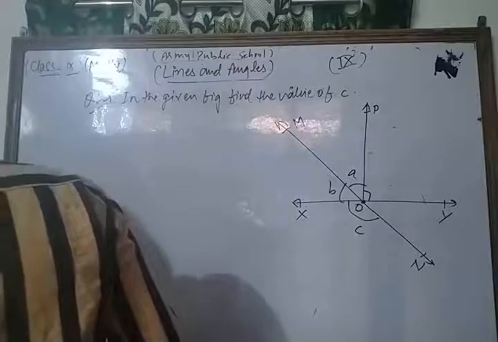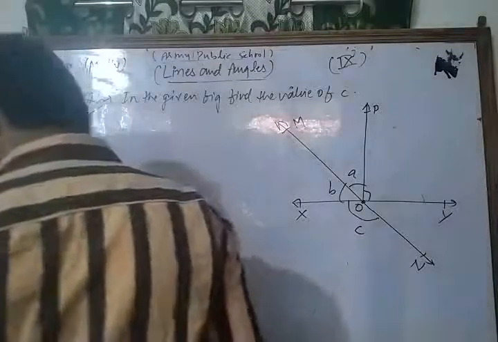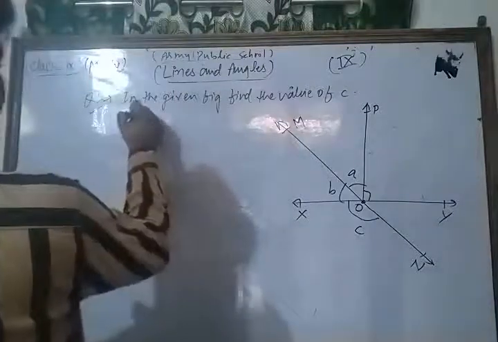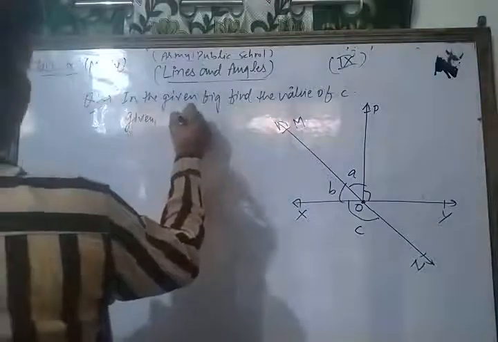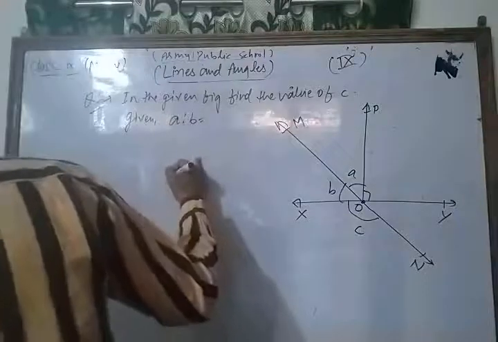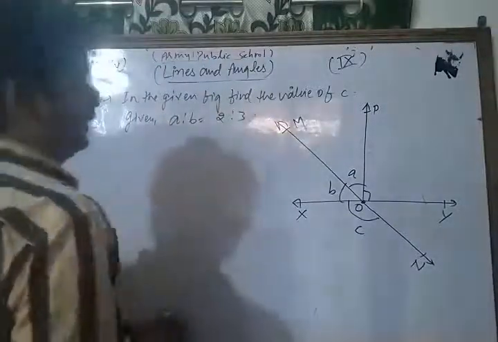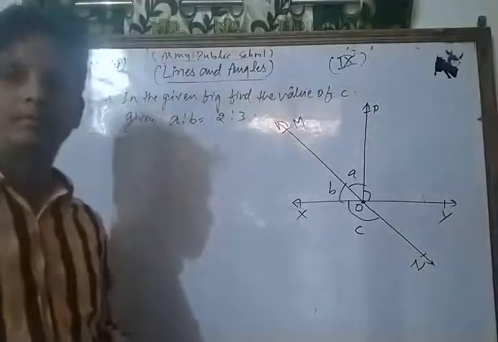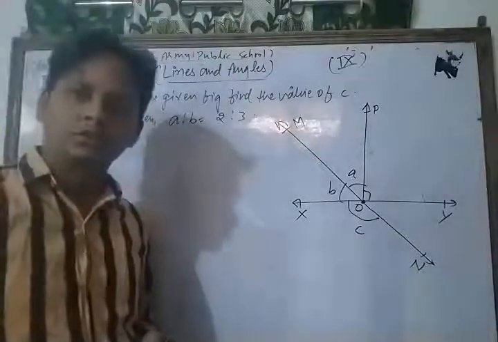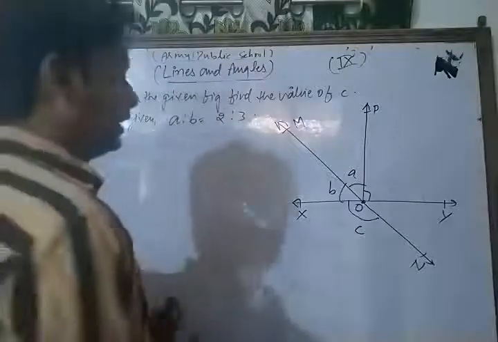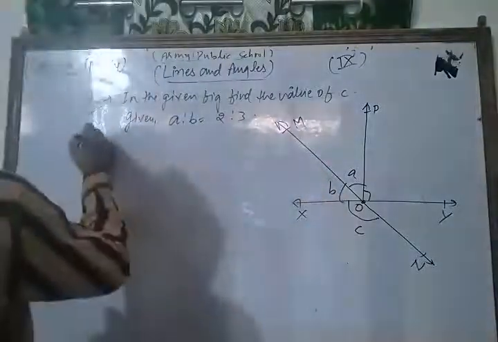And let's see, the ratio of angles A and B is given. The ratio of angle A to angle B is 2:3. Okay, it is given in your question. So this is one of the most important questions. Let's see its solution. Dear student, first of all, let's see its solution.